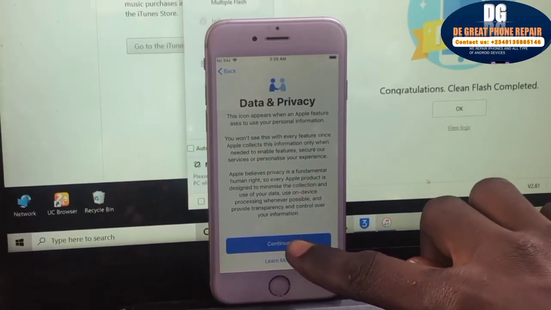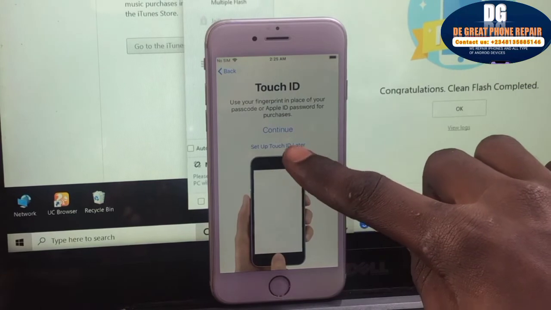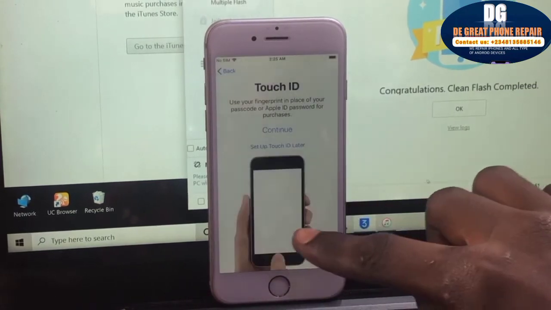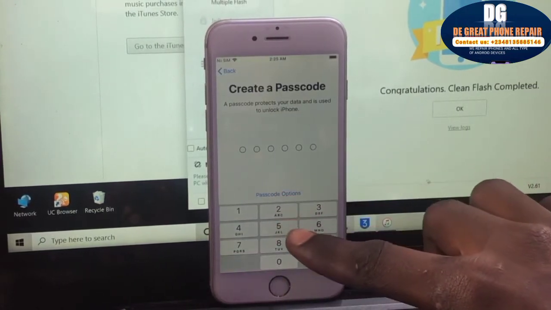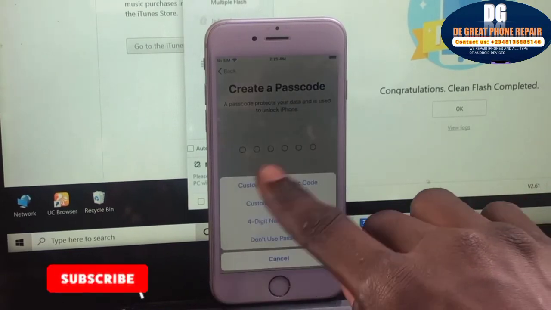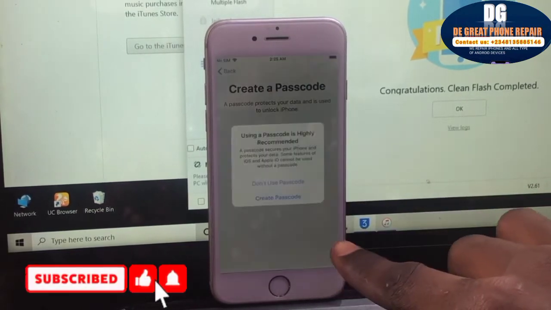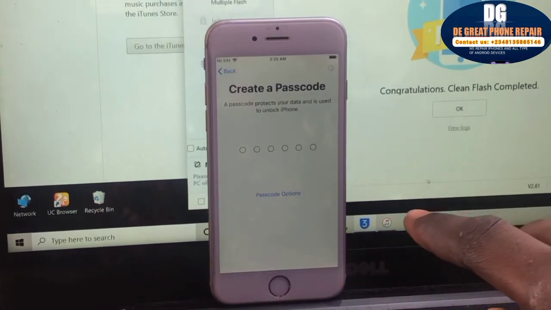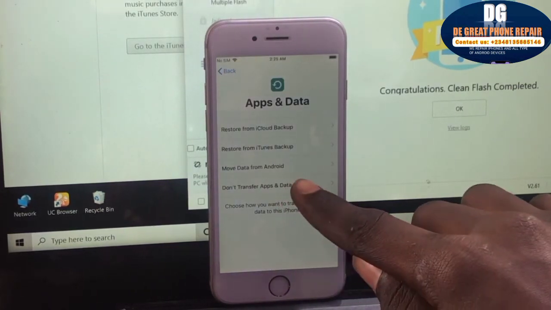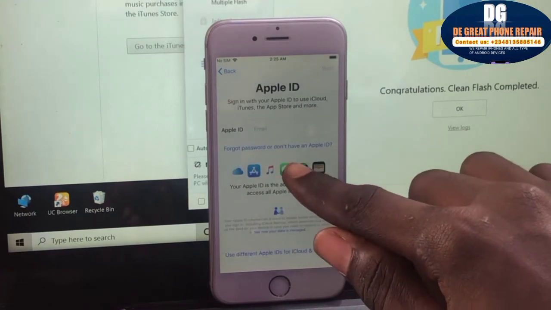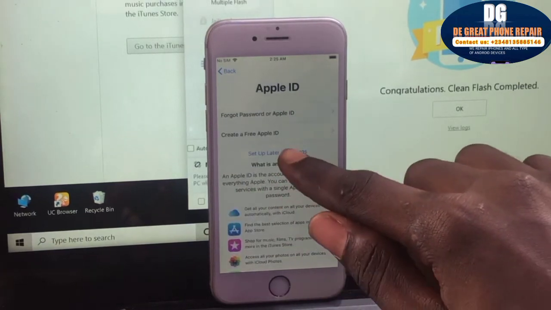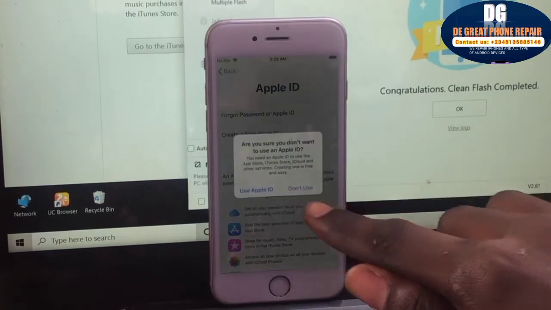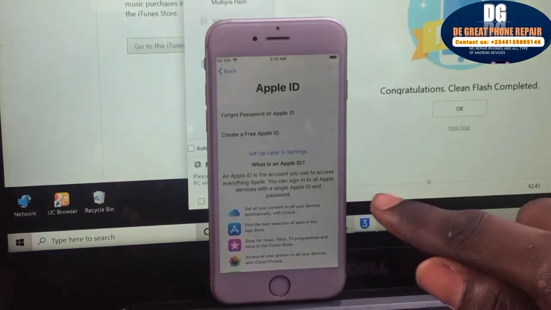Now you select continue, then go to setup option, don't use password. Then wait for it, then don't transfer, then go to forgot password, then click on setup later in settings, then click on don't use.